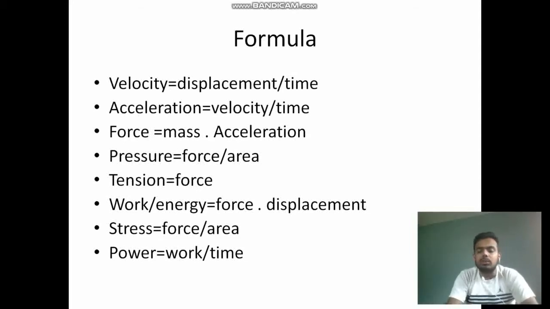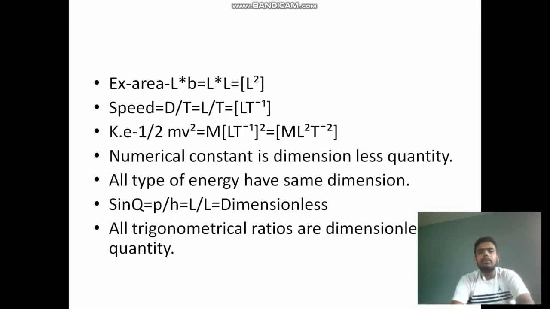So let's take some examples. Examples are area. So area is length cross breadth. As we have studied in fundamental physical quantities, length is denoted with capital L and breadth is also a type of length. So breadth is also denoted by capital L. So the dimensions of area is L square.